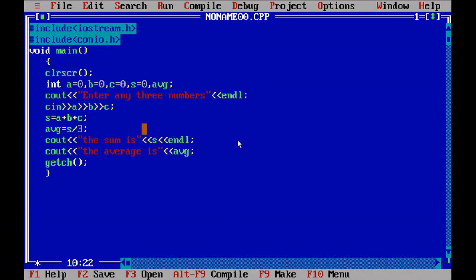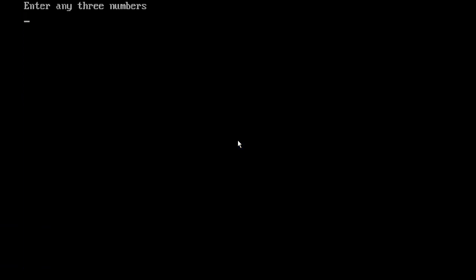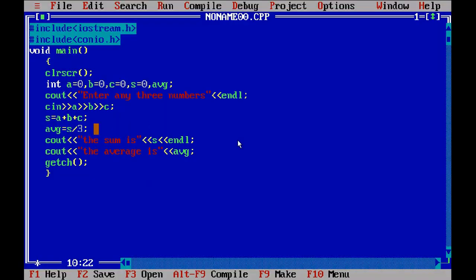First you open C++, okay, and then this kind of screen will appear. Here you will have to type the program. After typing the program, you will press Ctrl F9. As soon as you press Ctrl F9 to run the program, this kind of screen will appear, and here you have to enter three numbers. Suppose I am entering three numbers, 3, enter, 5, enter, 4, enter. The computer will show us the output. The sum is 12, average is 4. Then press enter to go back to your C++ screen.